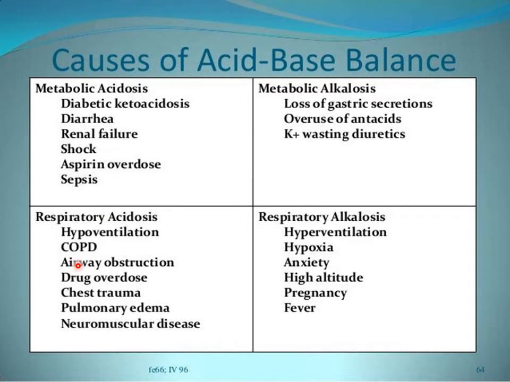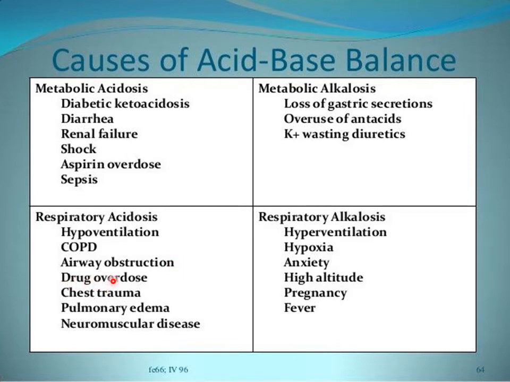The same will occur in case of airway obstruction due to any cause. Whenever the airway is being obstructed due to any reason, this will result in decreased exhalation of carbon dioxide from the body and retention of carbon dioxide inside the blood, leading to respiratory acidosis.